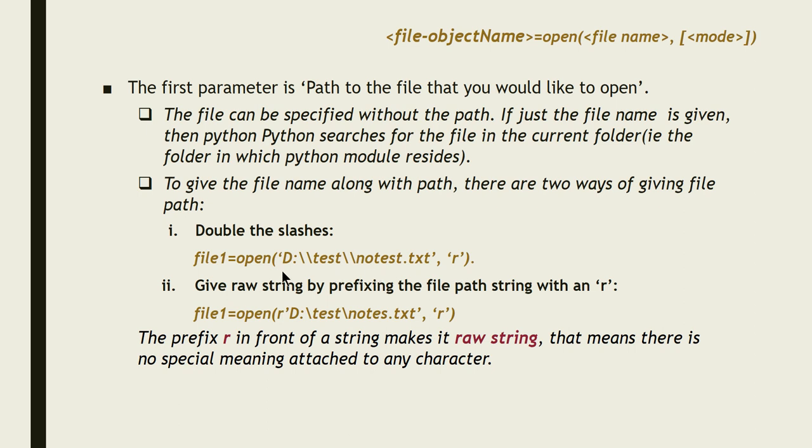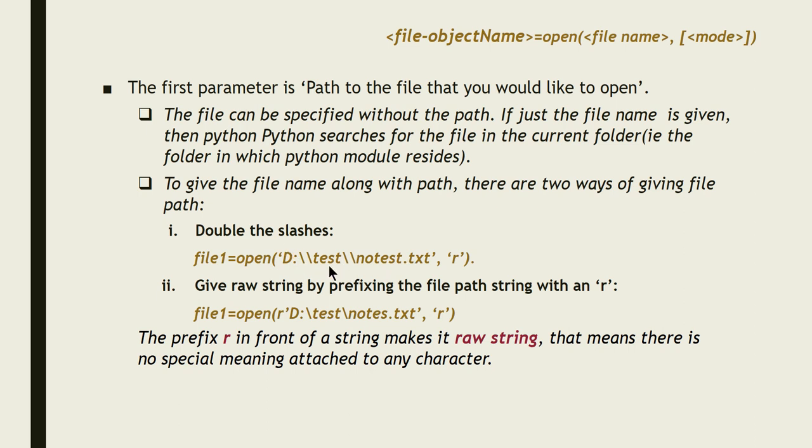So what this particular statement will do is, it will search for the file in the D drive, in the test folder. It will look for notes.txt, and if that file is present, it will give you the reference of that file, and that reference will be stored in file1. So we are learning how to specify the file path.